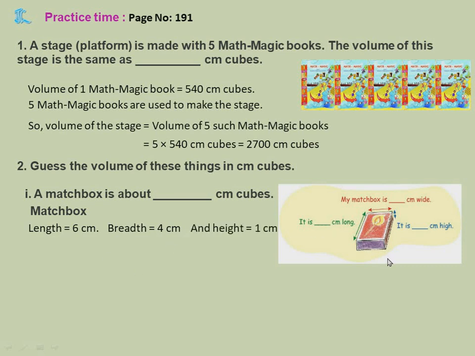And height, find out the height. You can see this. This is the height. Well, height I got nearly 1 centimeter. So the formula for this will be length into breadth into height, children. What is the length of this? 6. What is the breadth of this? 4. What is the height of this? 1. So 6 into 4 into 1 equals 24 centimeter cubes. Understood? 24 centimeter cubes are required.